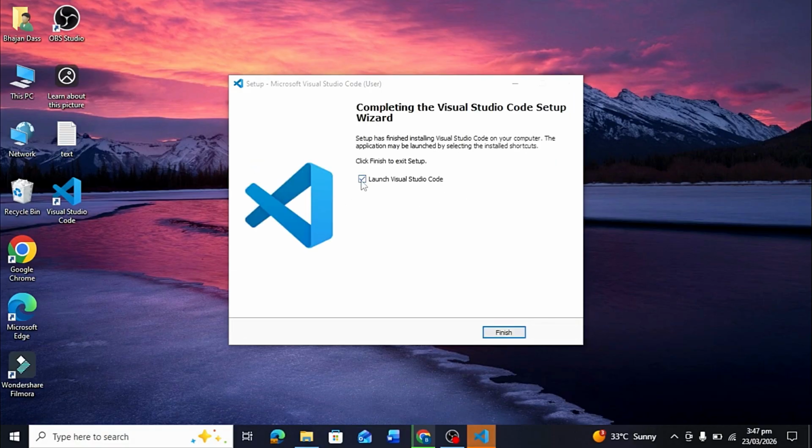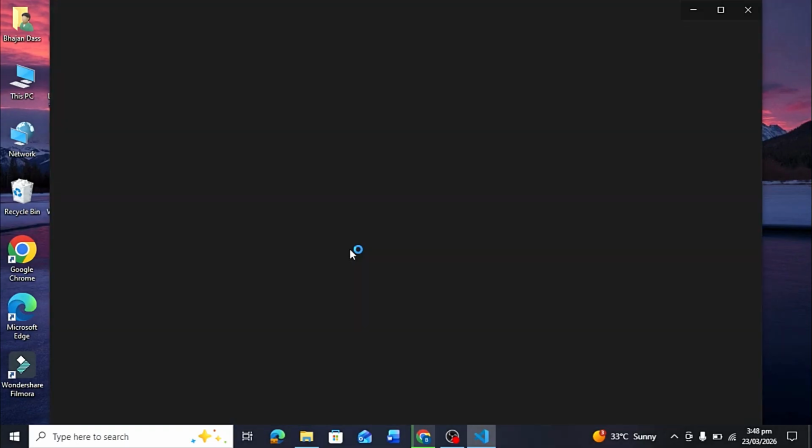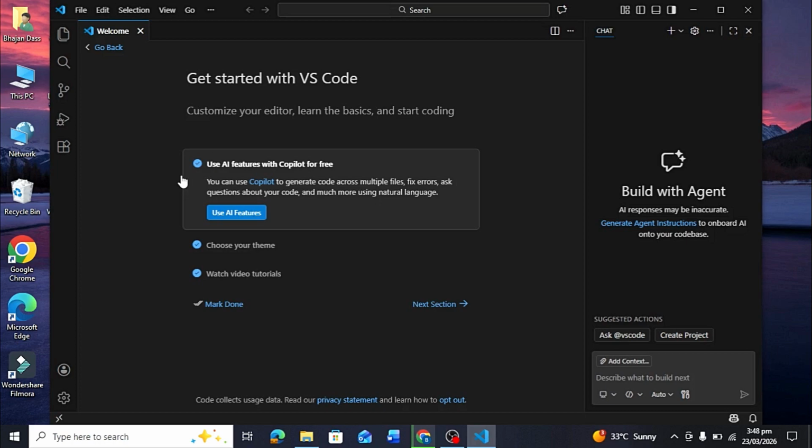Now you can check launch Visual Studio Code and then simply click finish to open Visual Studio Code. And that's it. We have successfully installed Visual Studio Code in our PC. Here you can see the Visual Studio Code interface.